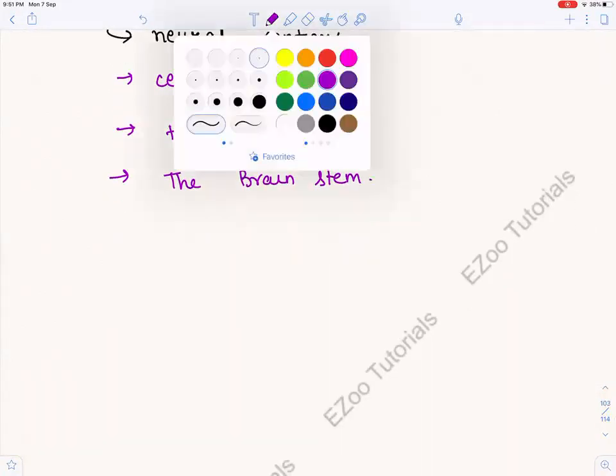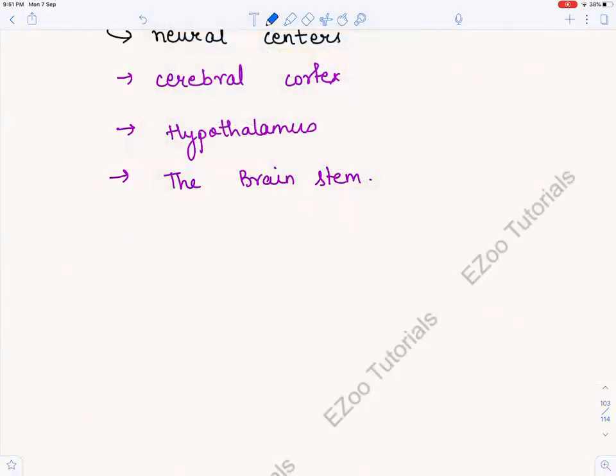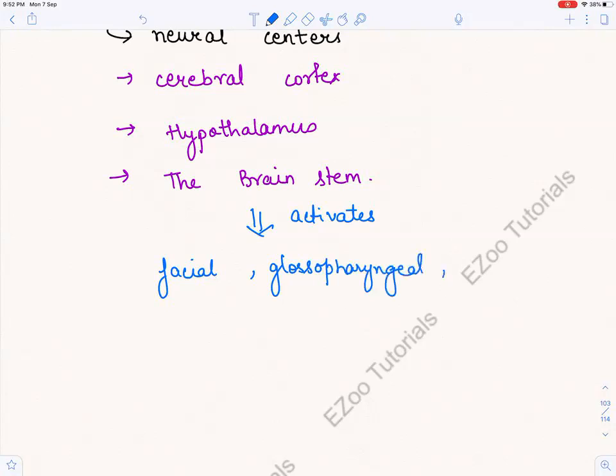Now what happens then? What does this brain stem do? It activates the facial, glossopharyngeal, and vagus nerves. I'm not telling you about all these nerves because we'll be doing this in a different chapter, right?